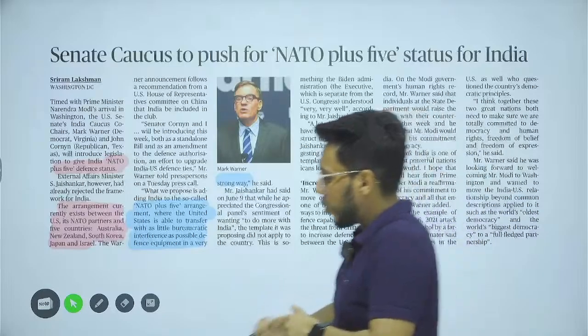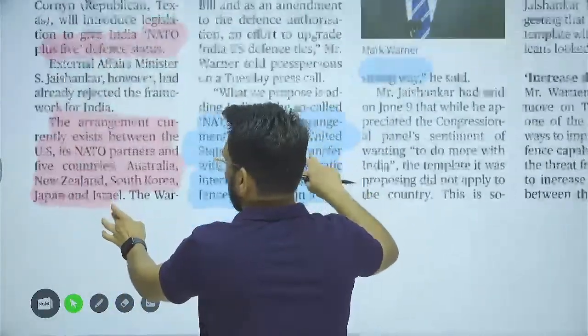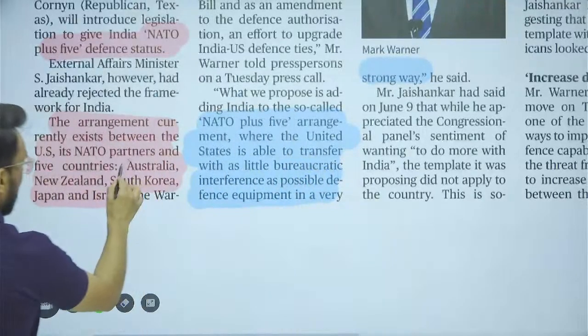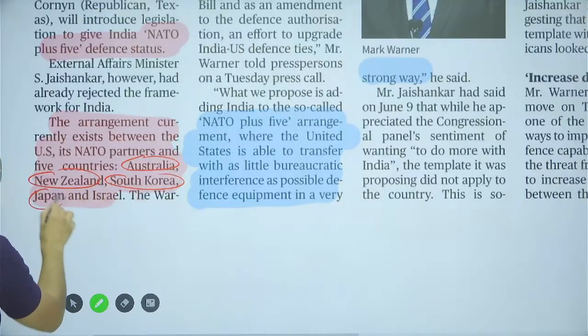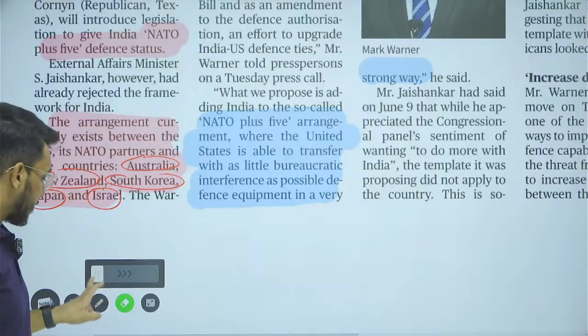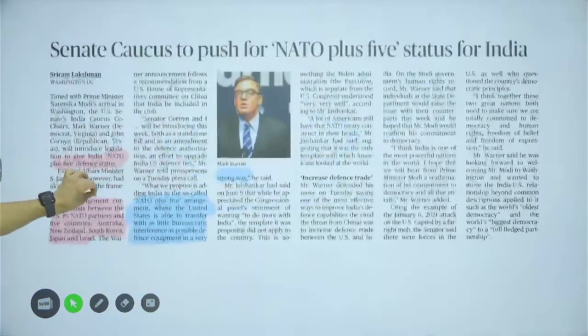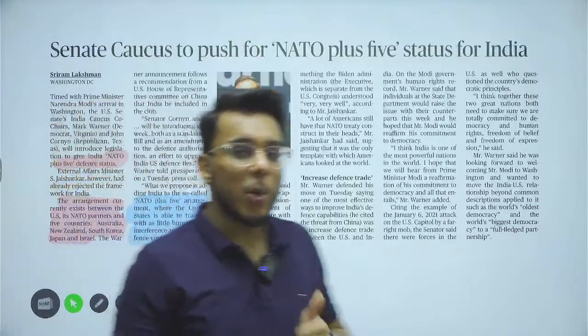Right now, who are the NATO plus 5 partners? They include Australia, New Zealand, South Korea, Japan and Israel. Okay, these are the 5 countries under NATO plus 5. First of all, what is NATO? NATO stands for North Atlantic Treaty Organization.